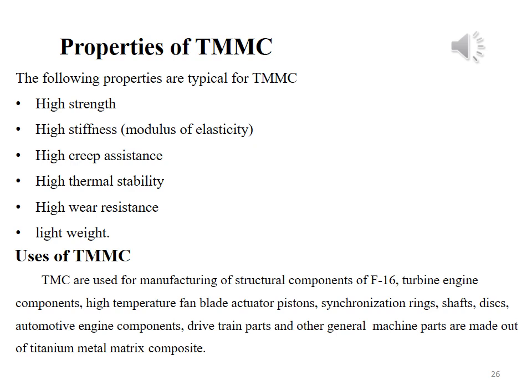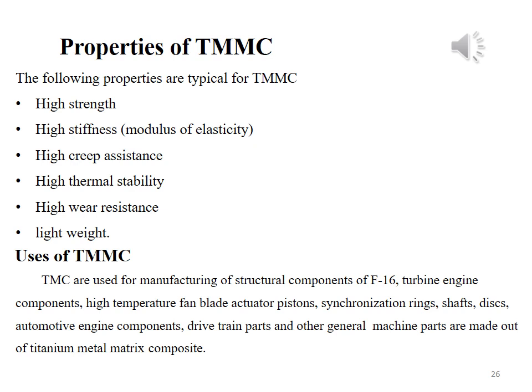This material is used for manufacturing of structural components of F-16, components of turbine engine, fan blade of pistons, synchronization rings, shafts, discs, components of automobile engines.